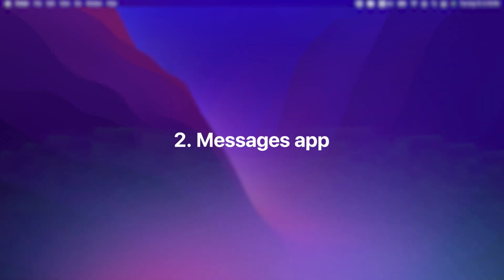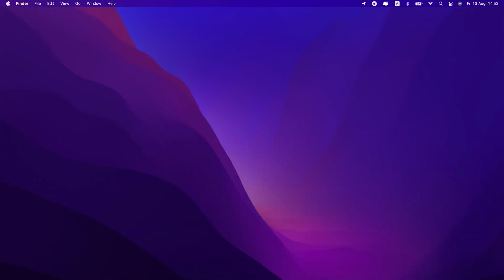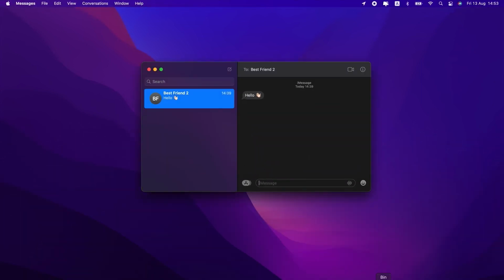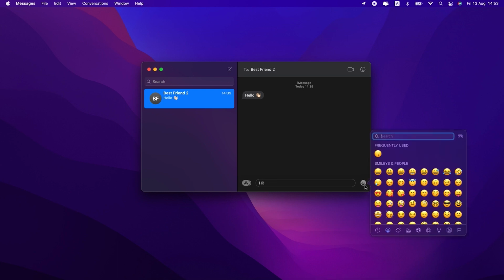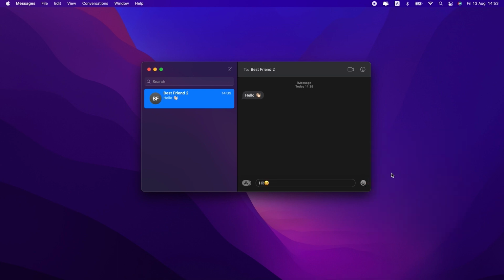Messages doesn't have as many new features as FaceTime, but hey, it had a big update last time, so it's only fair it lets other apps have the limelight this time around. It does get a new way to deal with attachments like photos and web links. These now appear in a new Shared with You section in apps like Photos and Safari.